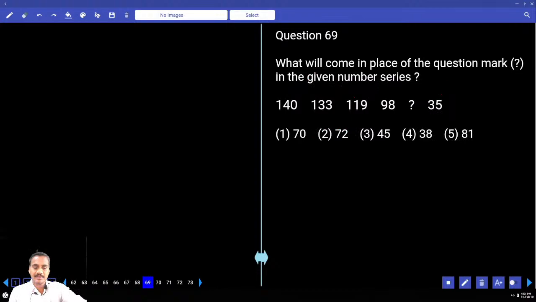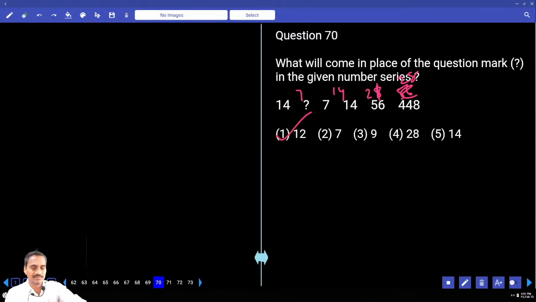Then 69. In this 69, 140 and 133, the difference is how much? Just 7. And 119 and 133, how much here? 14. 98 and 119, 28. 7, 14, 28. What should come next? 56. Isn't it? 7 into 2 is 14, into 2 is 28. Then the difference here is 21, so what should come? 28. 98 minus 28 is 70, choice. Multiples of 7 are subtracted.